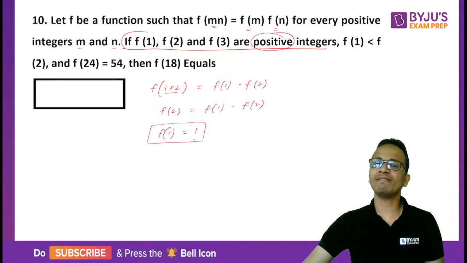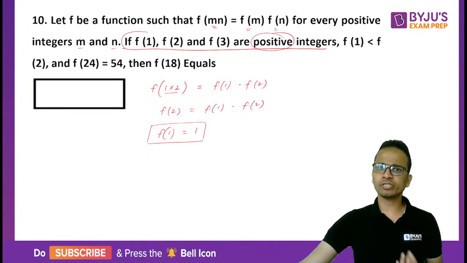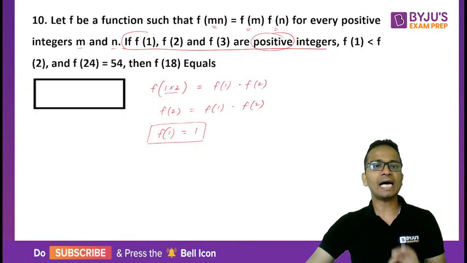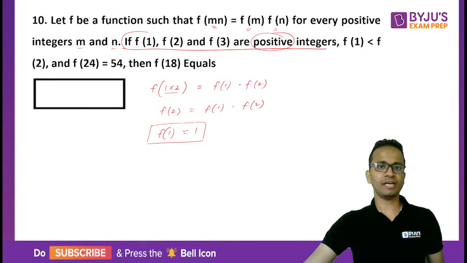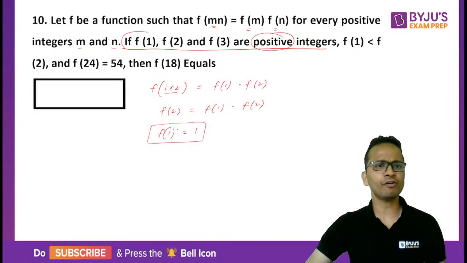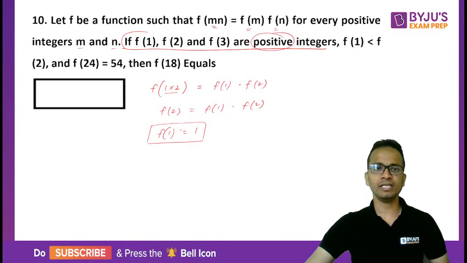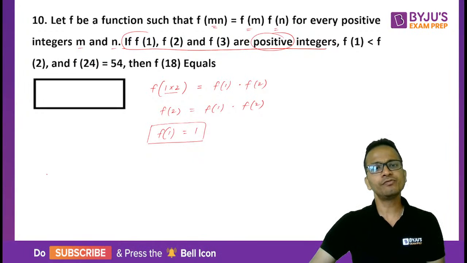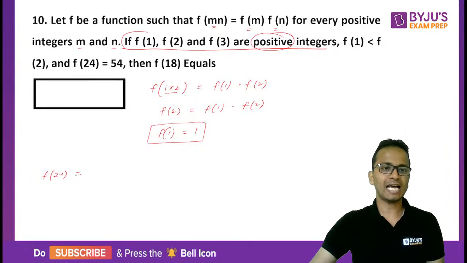Alright, so f of 1 का value 1 आ गया, f of 2 cancel कर सकते हैं because f of 2 is given as positive integers. So that is why I can easily cancel it from both the sides. So I got the value of f of 1 as 1, right? f of 1 का value 1 आ गया and f of 2 is greater than f of 1, ये given है. Now writing f of 24, f of 24 can be written as f of 3 into 8.